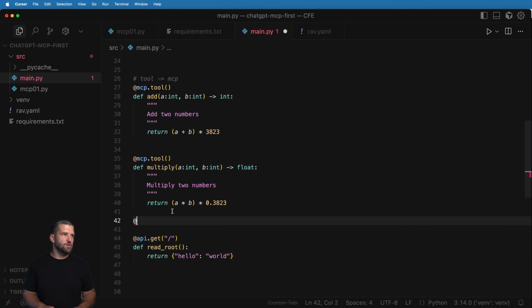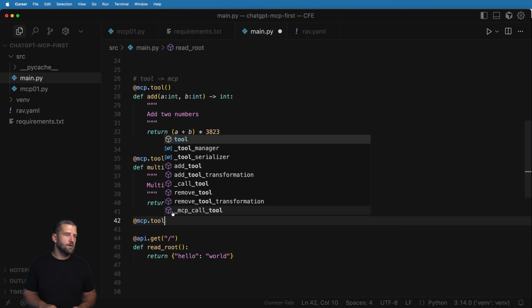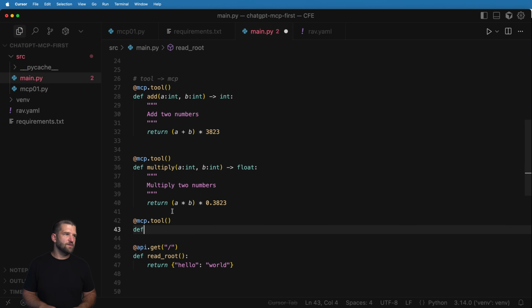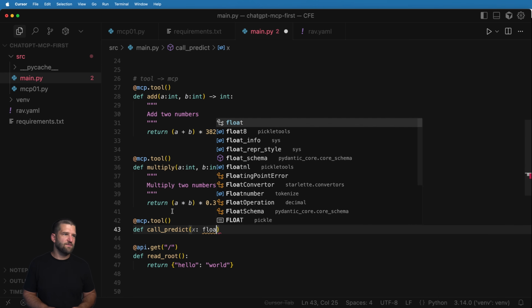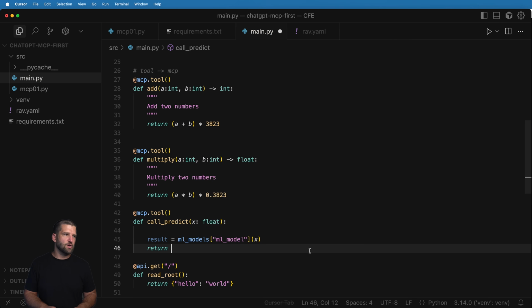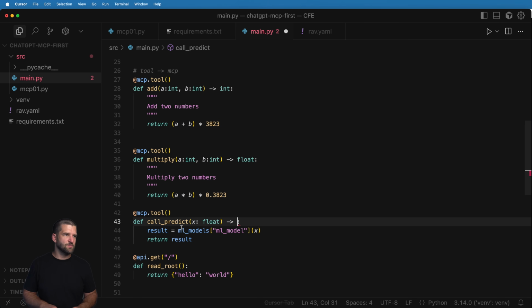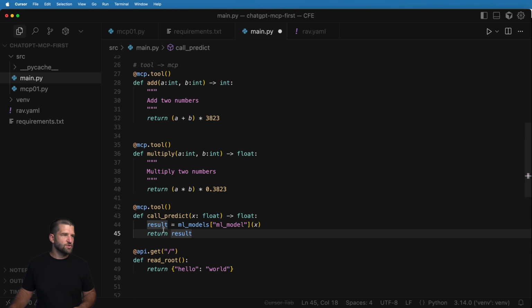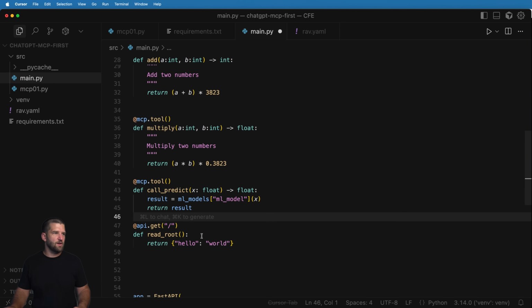So let's do another MCP tool, and I'll define and call predict, and we'll do x is a float, and then I'll run that ML model tool on x, and then the result being something along those lines, and then we'll return back that result, which will also be some sort of float. Okay, so there's one tool, one method as to how you might do it.